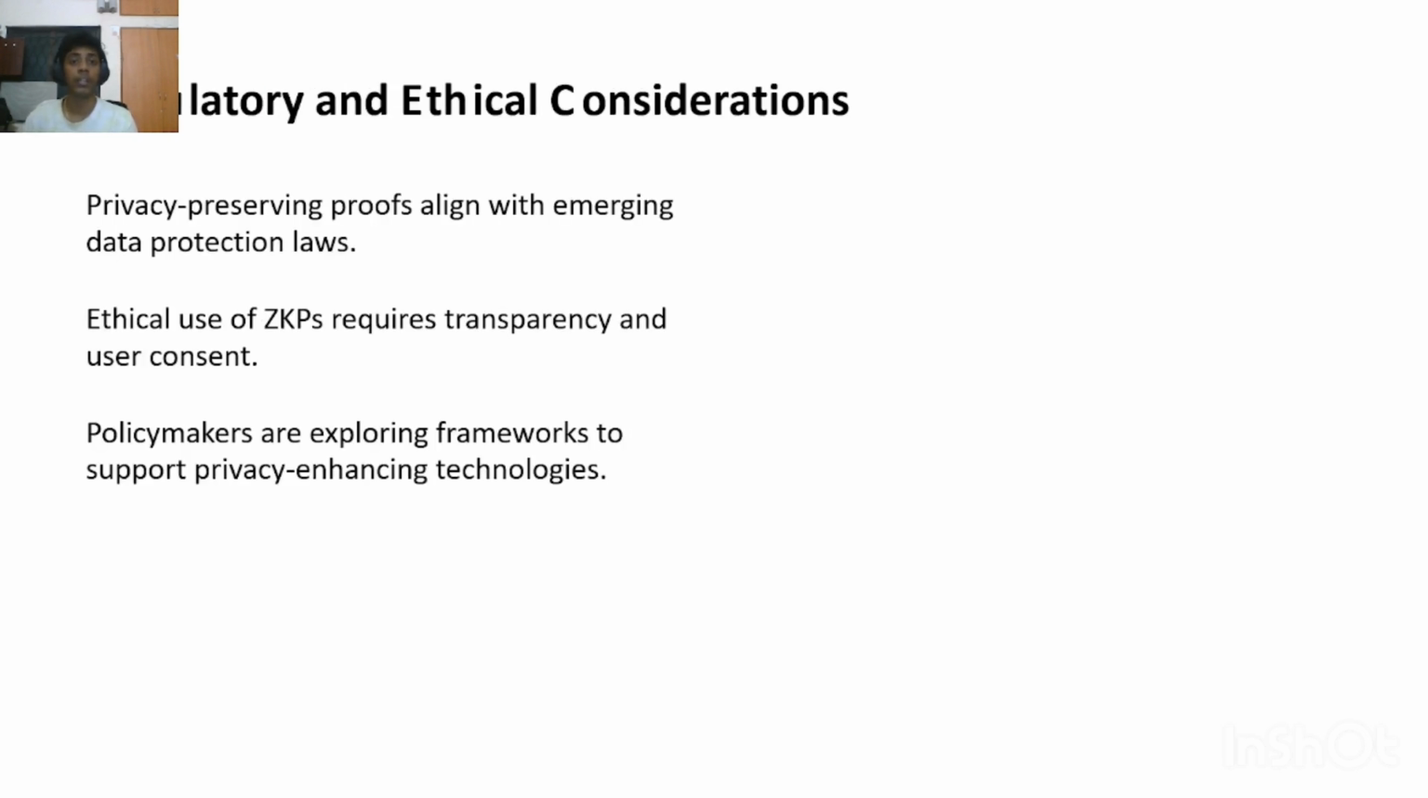So, regulatory and ethical considerations: privacy-preserving proofs align with emerging data protection laws. Ethical use of ZKPs requires transparency and user consent. Policymakers are exploring frameworks to support privacy-enhancing technologies. ZKPs mostly comply with privacy laws like GDPR, which we saw before. Ethical use requires transparency, consent, and fairness. It should be fair to every person, right? Policymakers are also creating frameworks to support privacy-preserving technologies.